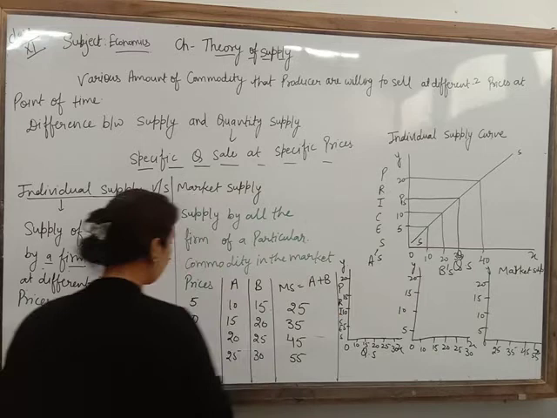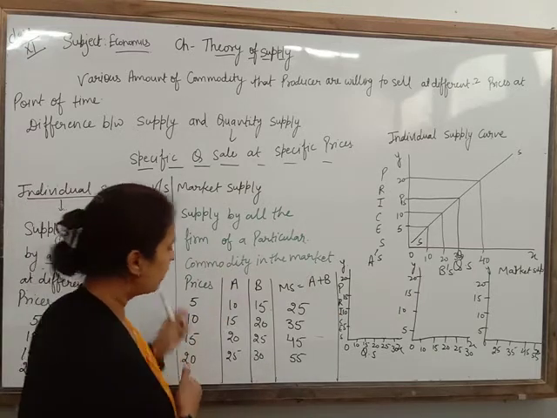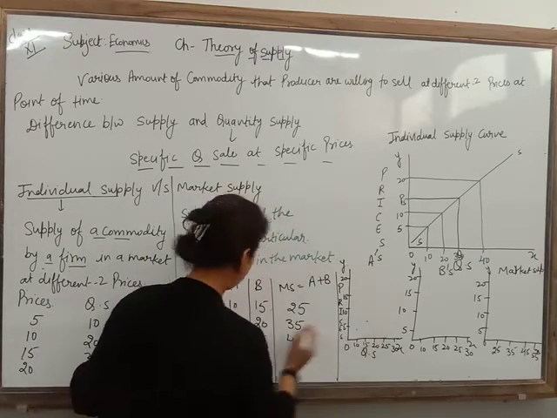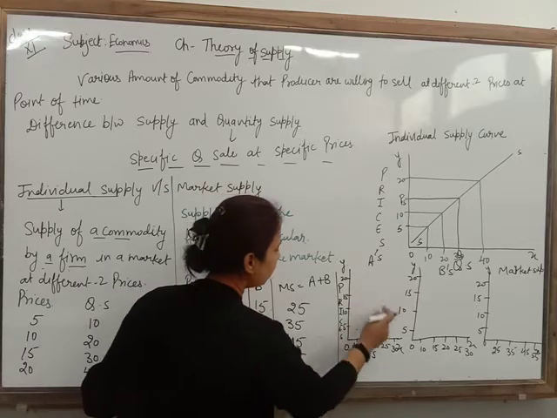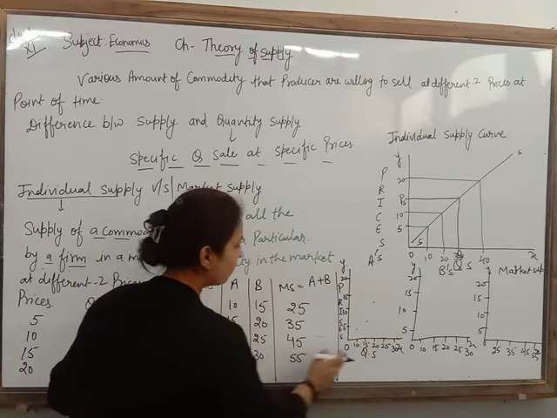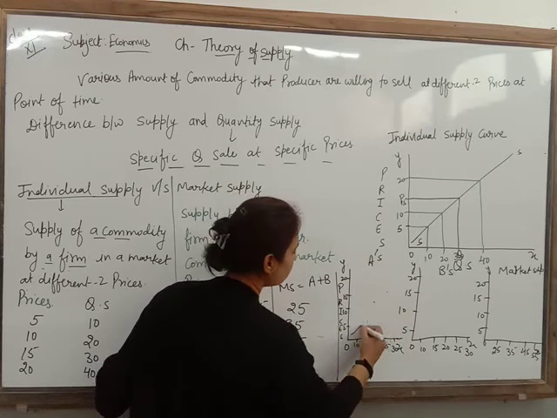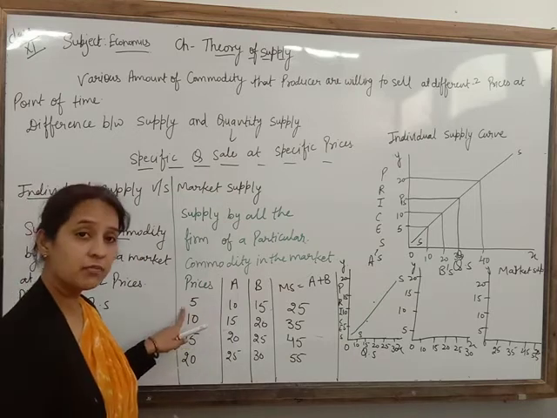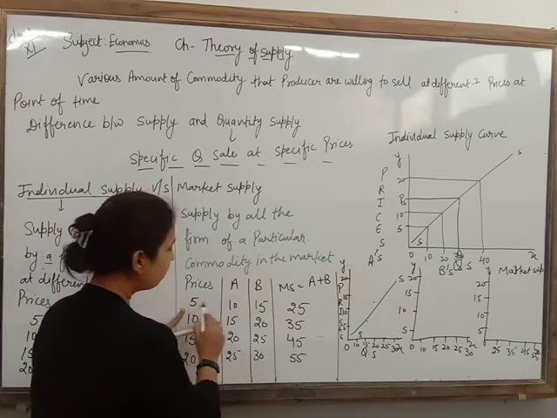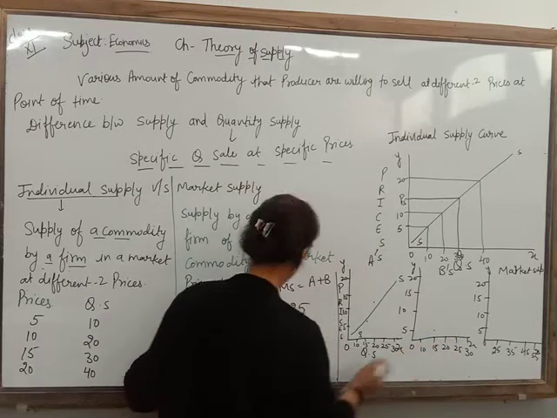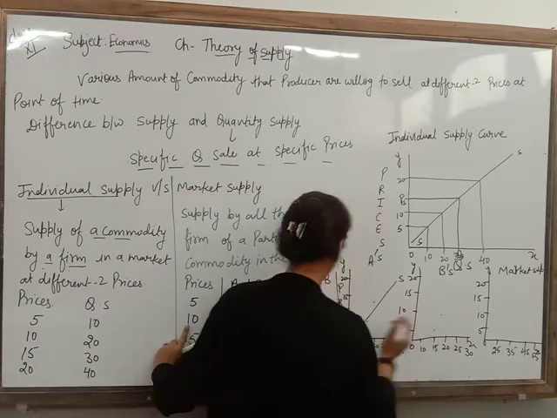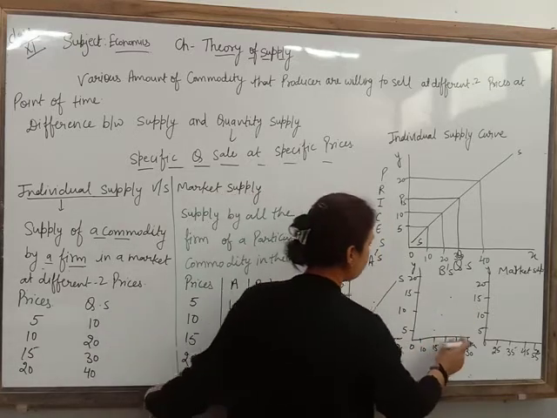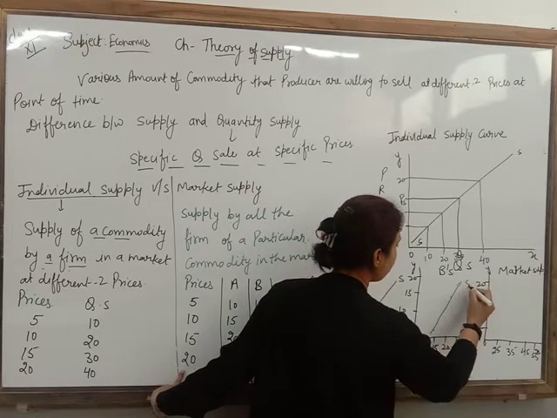Now look there. How are you going to show it? If the price is 5, then quantity supplied is 10. If 10, then 15. Now 15, 20. And 20, 25. Clear? So you will be able to find out A's supply. Next, in a similar manner we are going to draw B's supply: 5, 15; 10, 20; 15, 25; 20, 25. Clear? Now this is the supply curve of B.